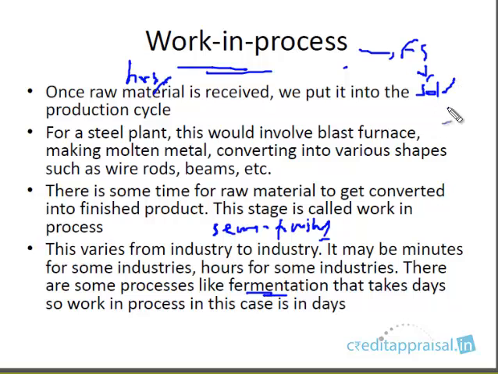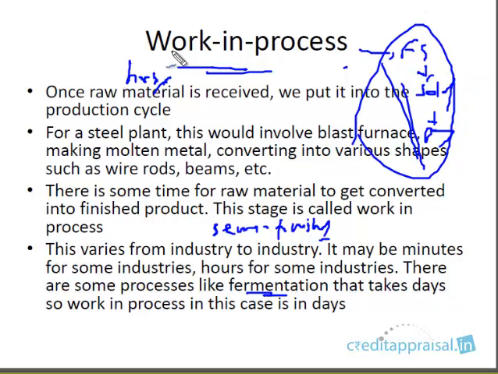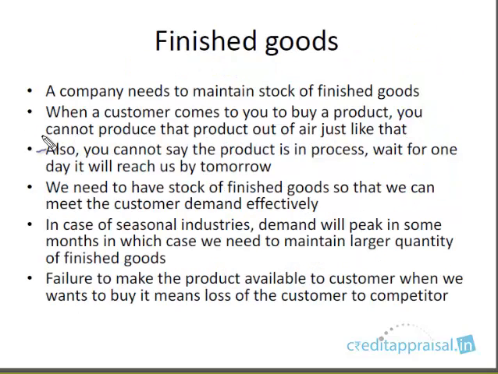It has to be sold. The customer has to pay, and then you're going to get back the cash. So still there's a process involved. During this stage, the cash is blocked in the form of work in process, right? So then obviously the other form in which cash is blocked is finished goods. The companies need finished goods.